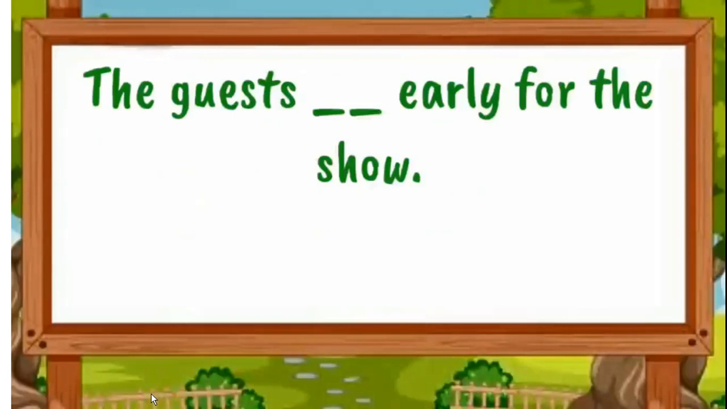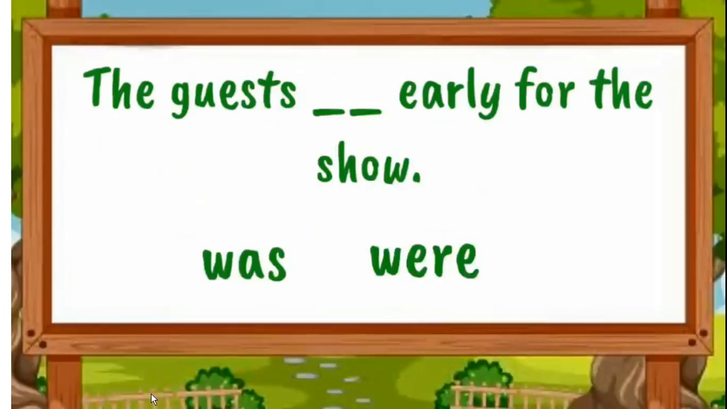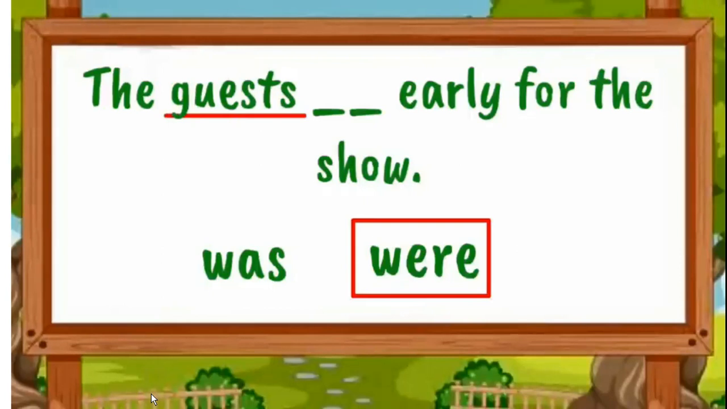Now next example, the guests dash early for the show. Let's see the options here. Was and were. So here we just see guests. I am not talking about only one but talking about many. So we use were here. The guests were early for the show. It's a plural subject. Got it?